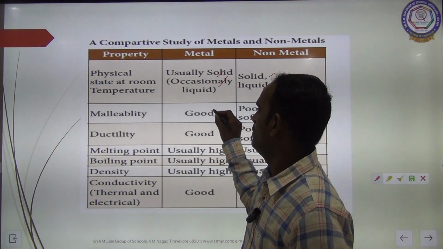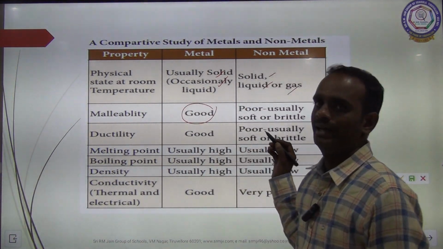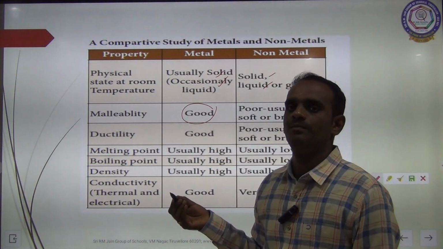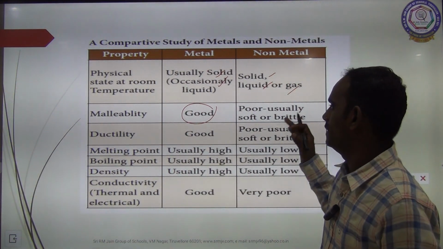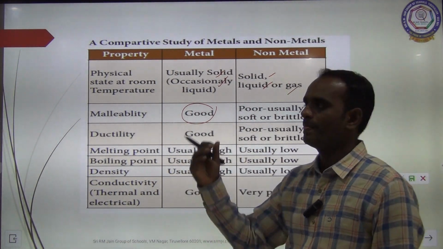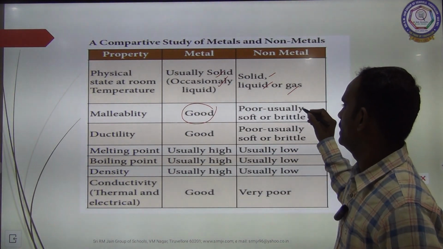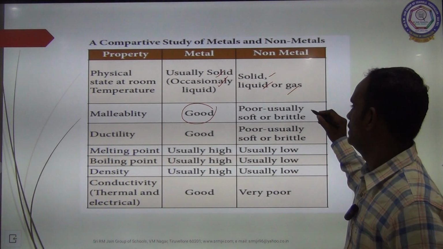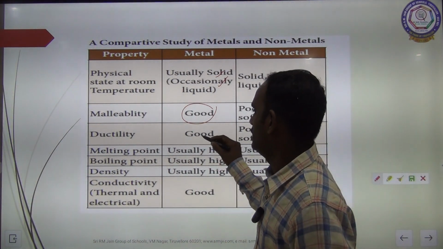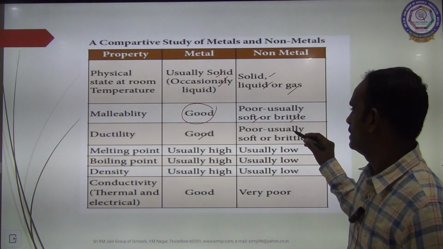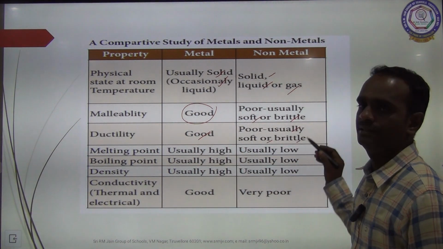Malleability: all metals are malleable. Example, aluminium, from which we prepare aluminium foils. Non-metals have poor malleability, they are very soft and brittle. Ductility: metals are ductile, non-metals are poor, usually soft and brittle.